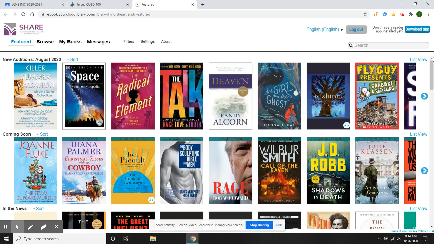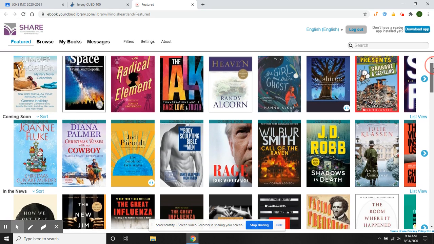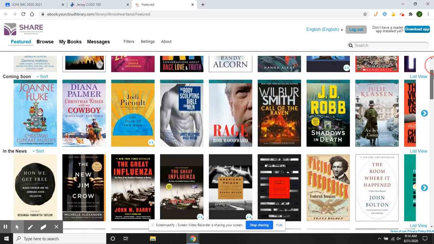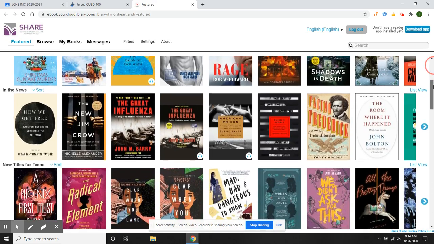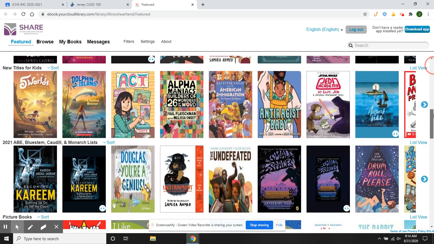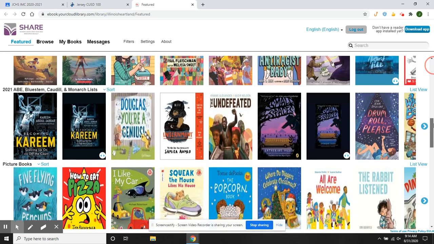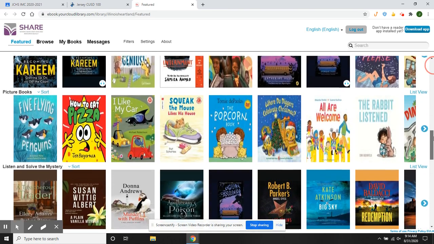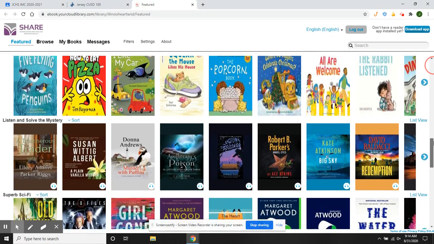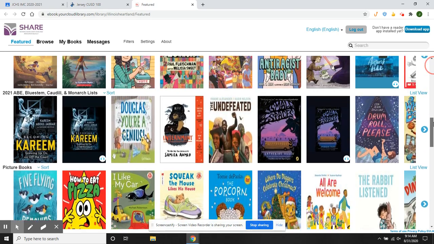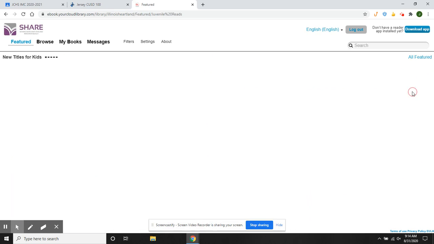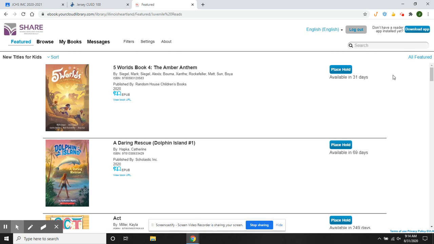And when you go to this now, you can see all the books that are coming out on digital resources, and they're all available to anyone with a library account through the Jersey school system. So let's look through new titles for kids first. And you can always look at anything on your own.